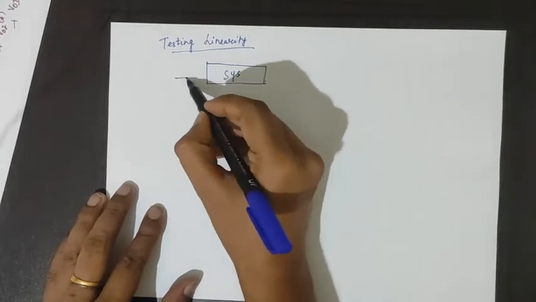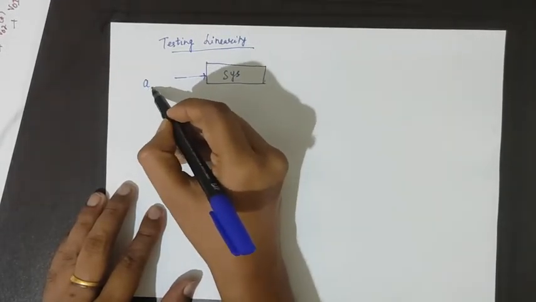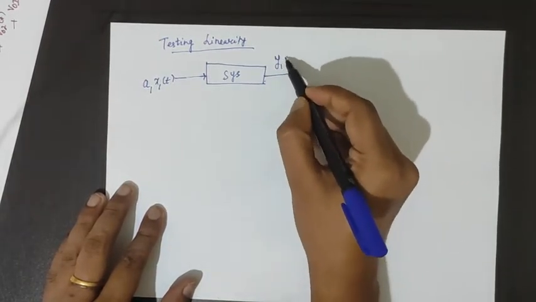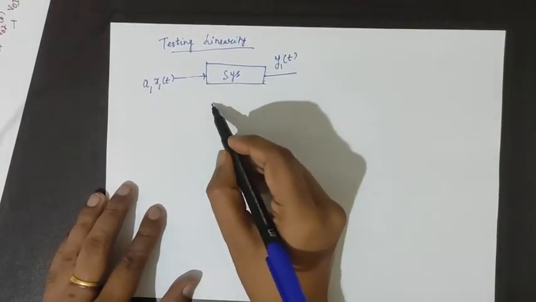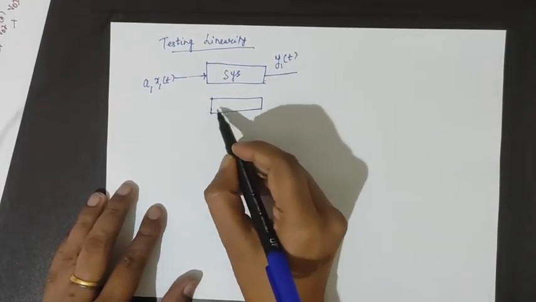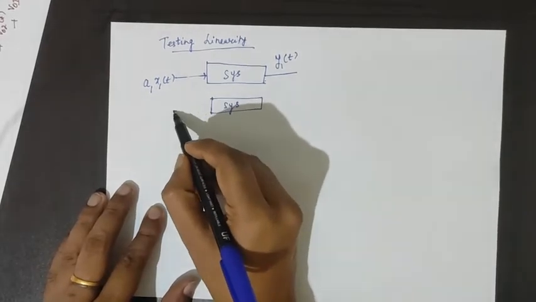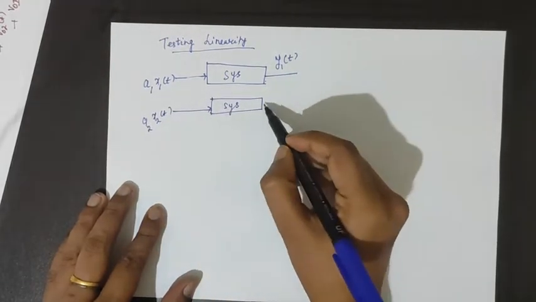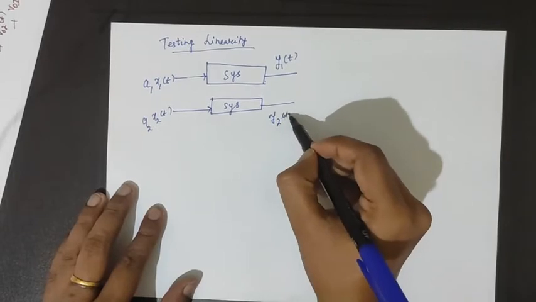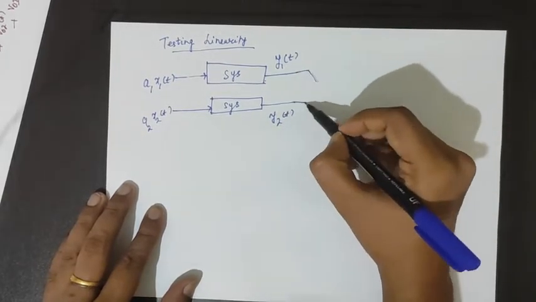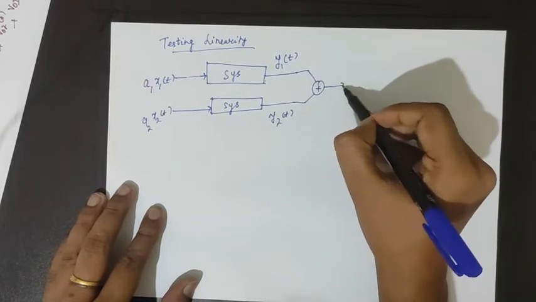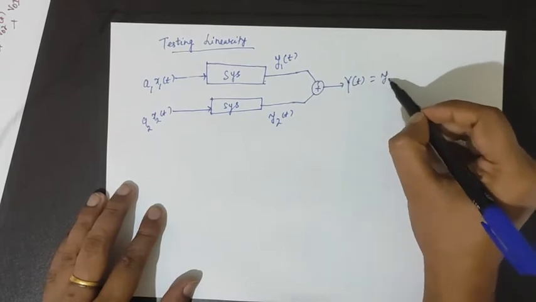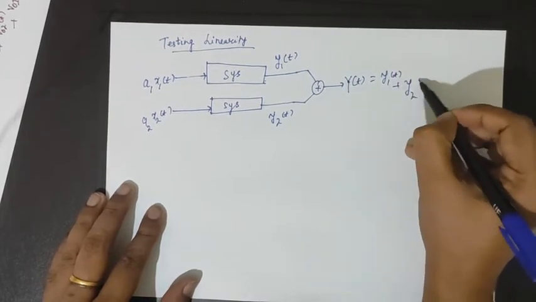Suppose there is a system on which we applied a weighted input to get the corresponding output y1 of t, and for the same system, say we apply another input a2 x2 of t to obtain another output y2 of t, and let's add both outputs to get the total output. Capital Y of t equals y1 of t plus y2 of t.